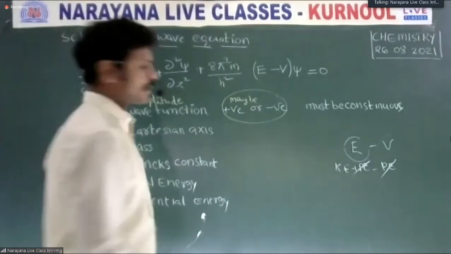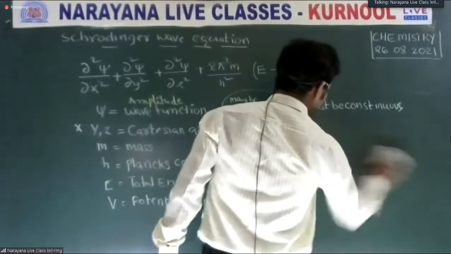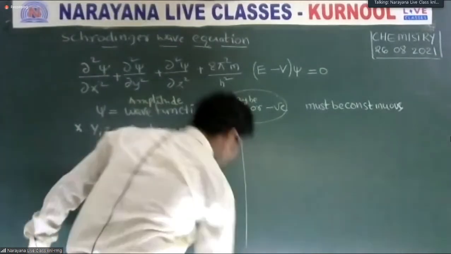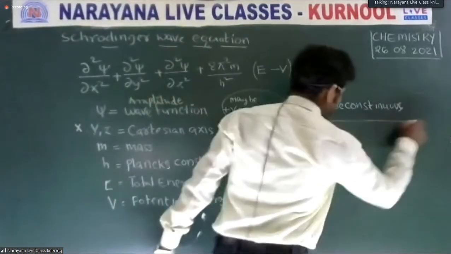Is it clear? This is called the Schrodinger wave equation, and it may also be written as follows.